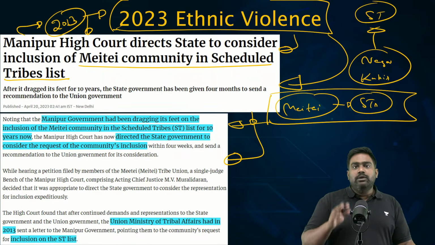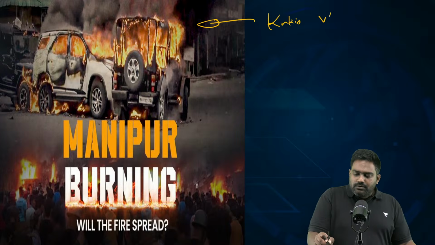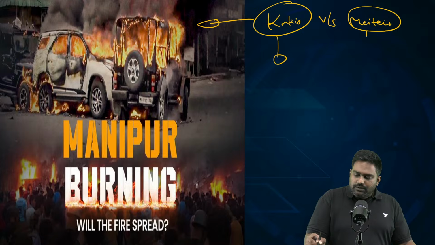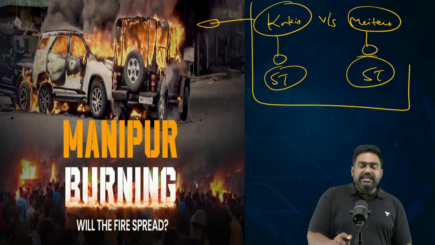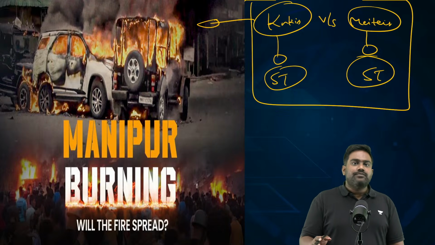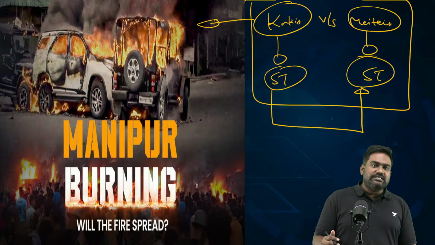The moment this ruling came out, the Kukis immediately got alarmed that now Meitis are going to get reservation, that they will be on the same footing with the same protection. And this triggered a series of protests and counter-protests. Kukis held a protest and rally against the grant of ST status.